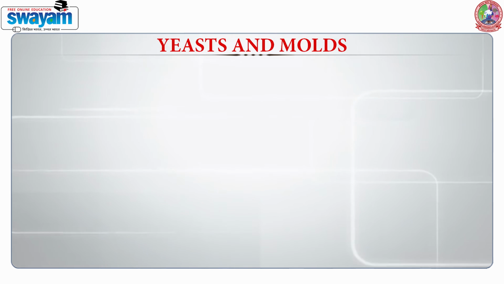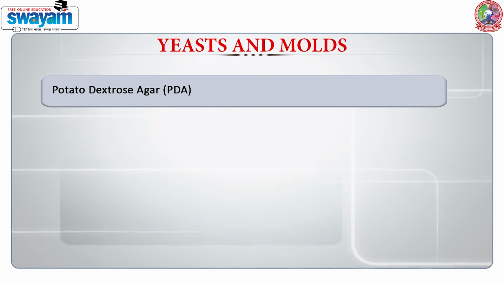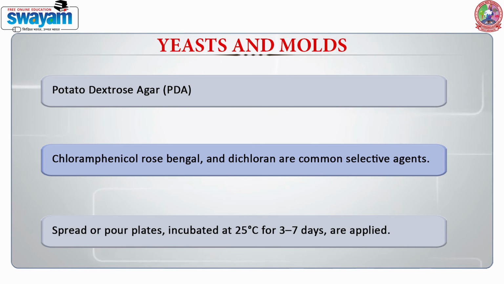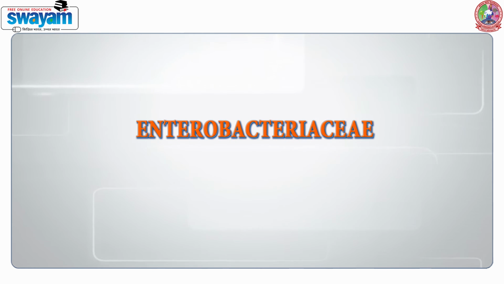Then we talk about yeast and molds. The most common media which is used for their growth is potato dextrose agar, that is PDA. Since mold colonies are able to spread very fast, we are also using selective agents such as chloramphenicol, rose bengal dye and dichloran. Most of the plates are spread or pour plates which are incubated at 25 degrees C for 3 to 7 days.